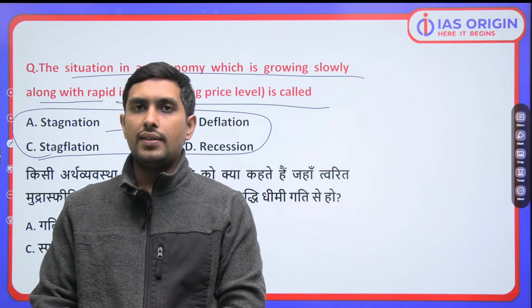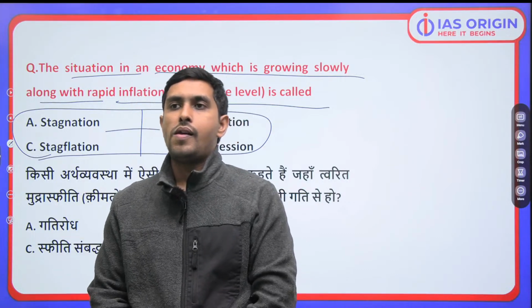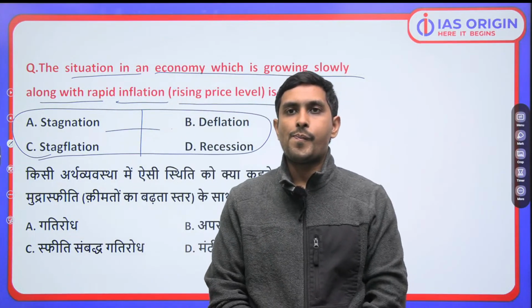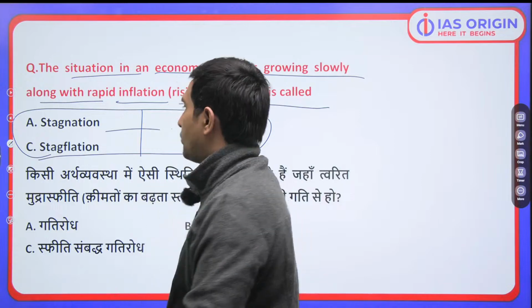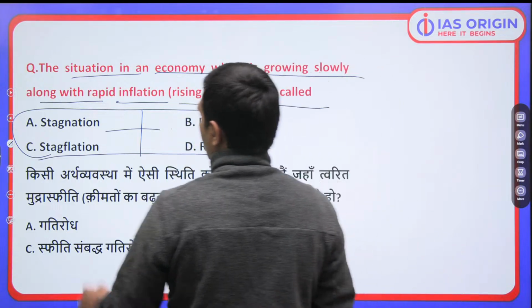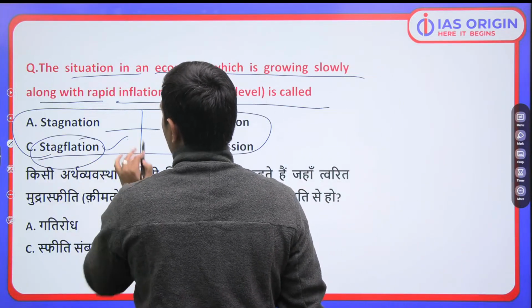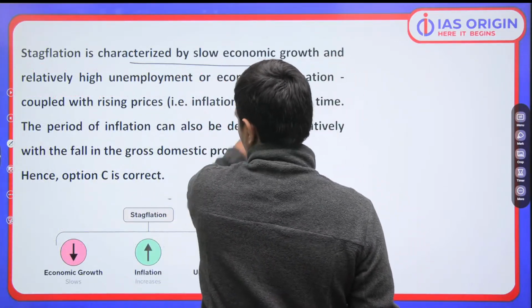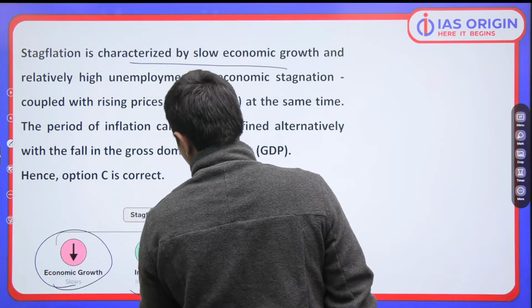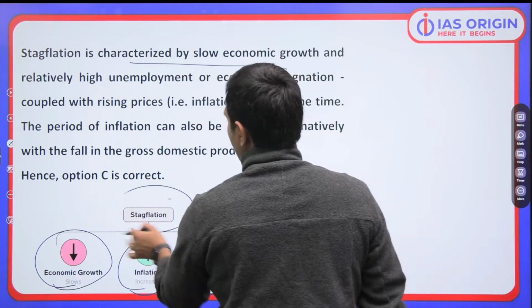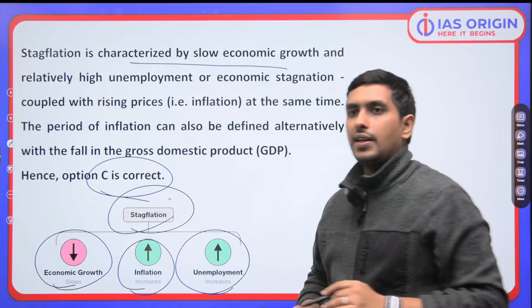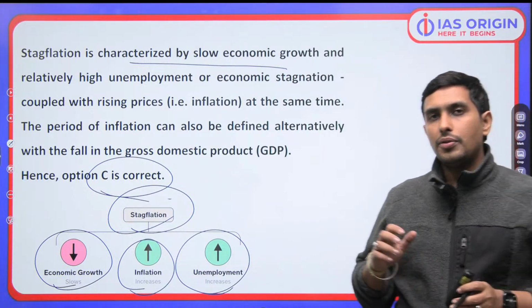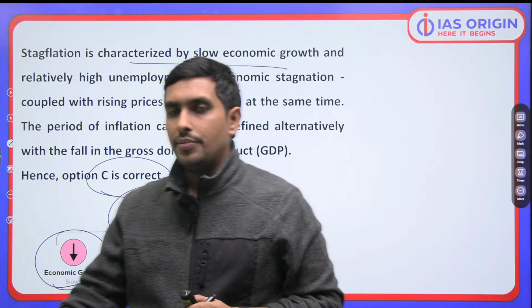ये तो easy है. This is quite easy, right? So that's a situation which is known as stagflation. So it's an easy one. Remember that stagflation is a situation in which we have slow economic growth, inflation, and unemployment is increasing. That is what we call stagflation. So that's why C is the right answer. So, you have to know these terms whenever you're going.